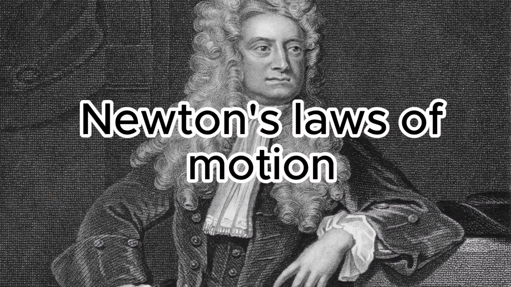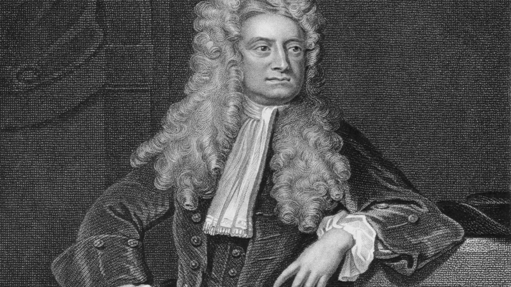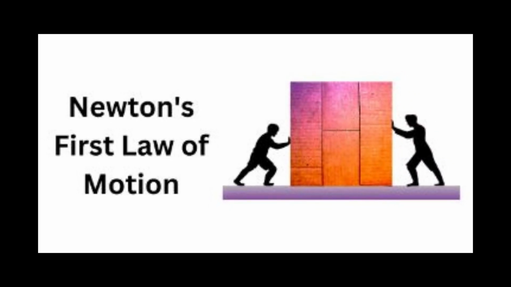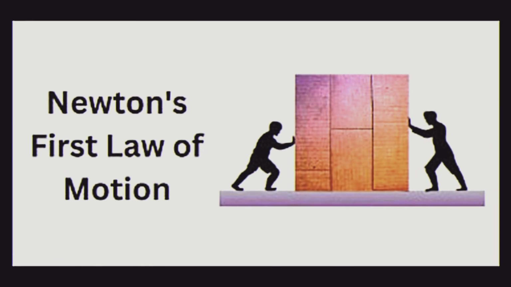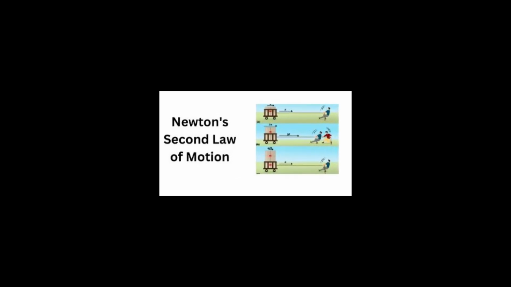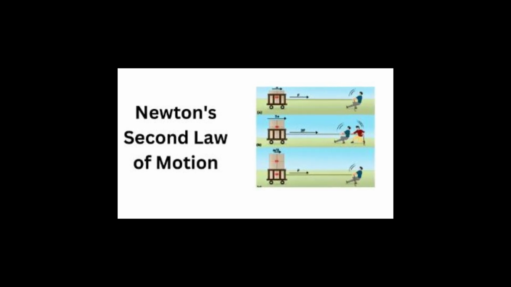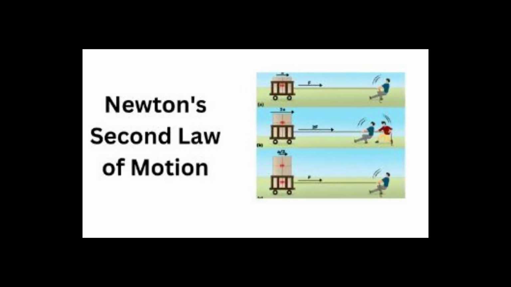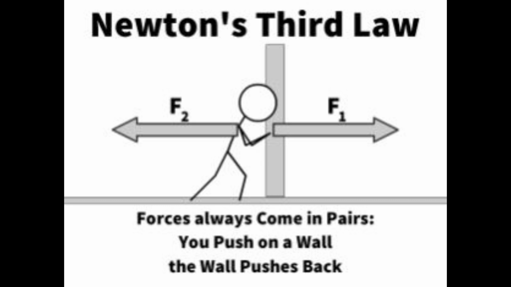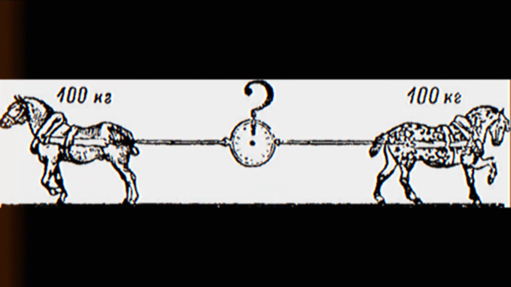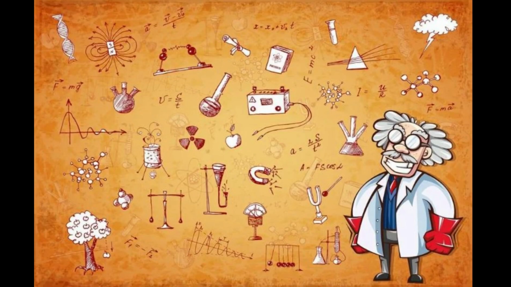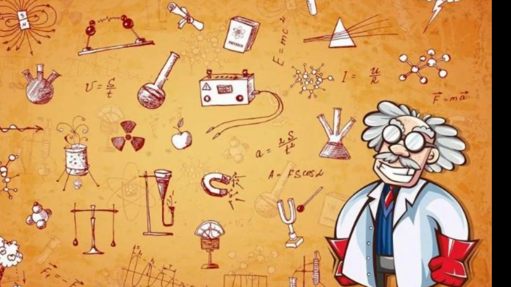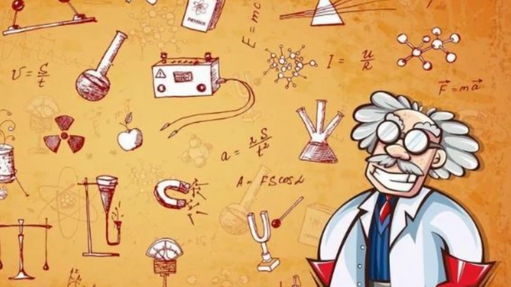Isaac Newton. Newton's laws of motion. First law of inertia. A body maintains a state of rest or uniform rectilinear motion until it is acted upon by an external force. The acceleration of a body is directly proportional to the force acting on it and inversely proportional to its mass. The third law, the law of action and counteraction. For every action, there is an equal and oppositely directed counteraction. These laws became the basis of classical mechanics and are still used to describe the motion of macroscopic objects.